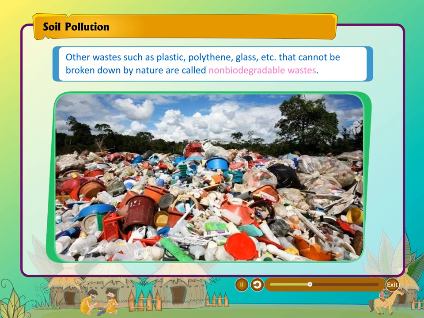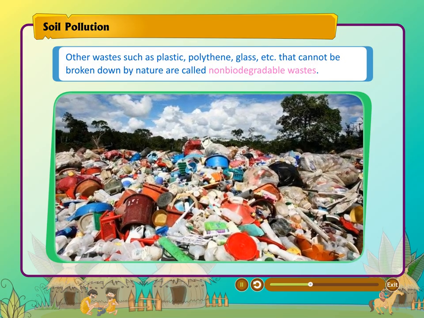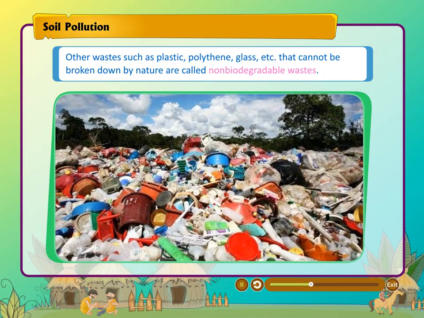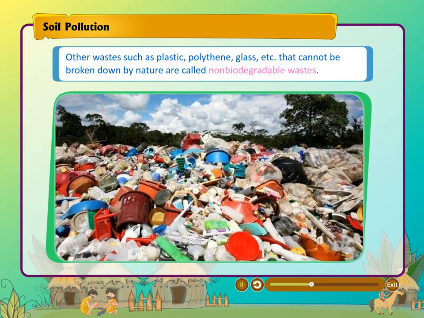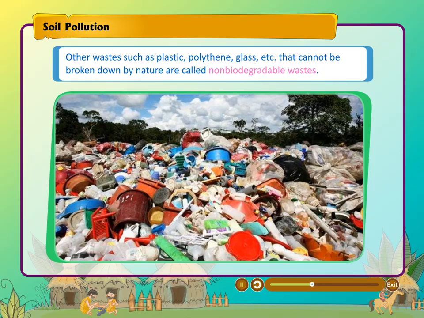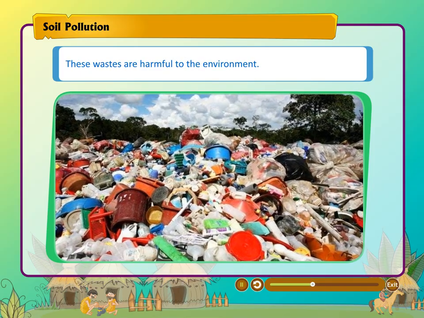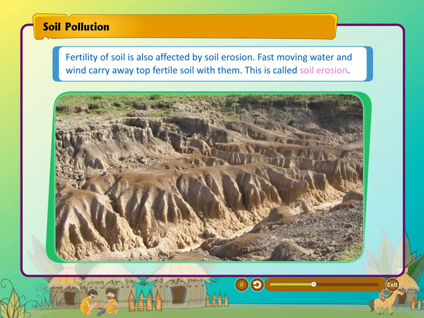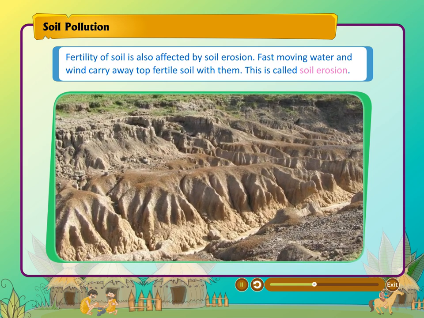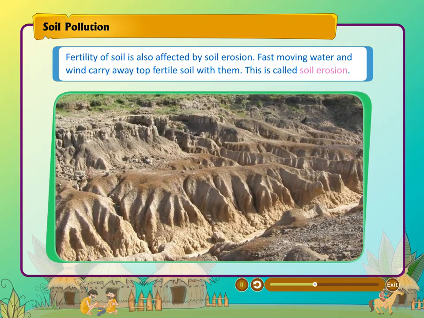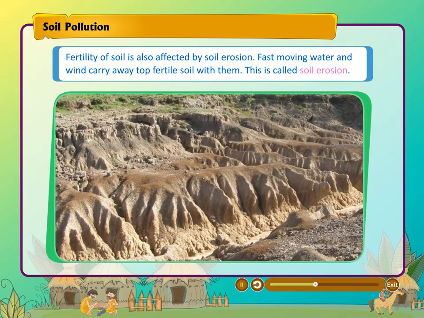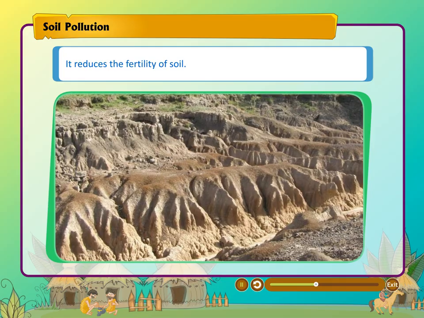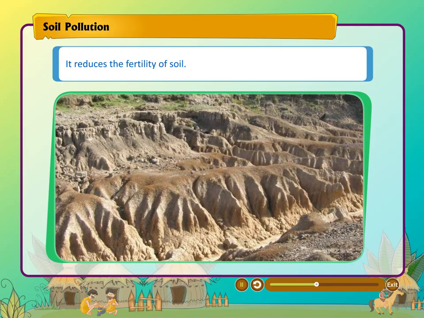Other wastes such as plastic, polythene, glass, etc. that cannot be broken down by nature are called non-biodegradable wastes. These wastes are harmful to the environment. Fertility of soil is also affected by soil erosion. Fast-moving water and wind carry away top fertile soil with them. This is called soil erosion. It reduces the fertility of soil.